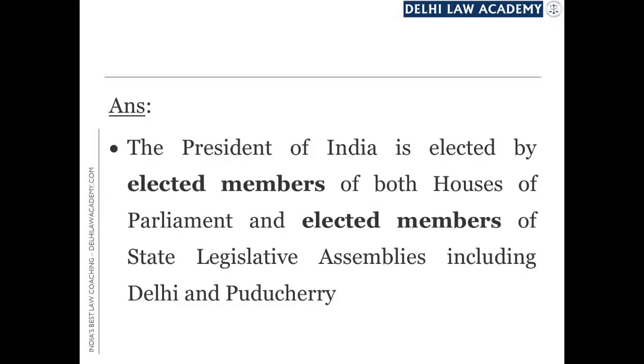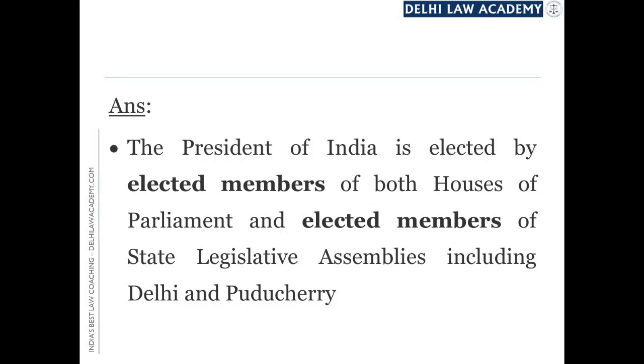One point which needs to be carefully noted here is that in the election for the President of India, only the elected members will be taking part and not the nominated members. The Rajya Sabha has 12 nominated members. They will not be participating in the election. Only the elected members of both houses.